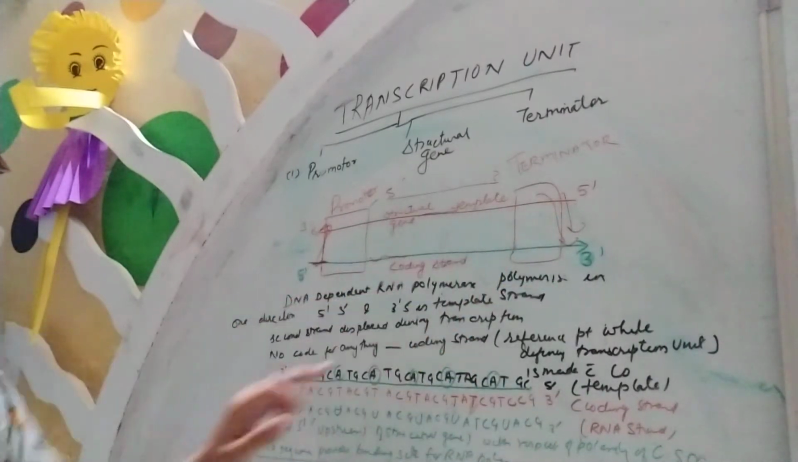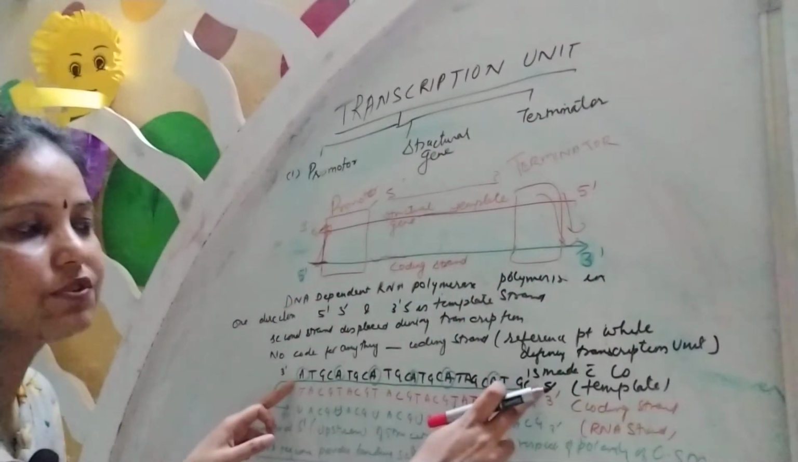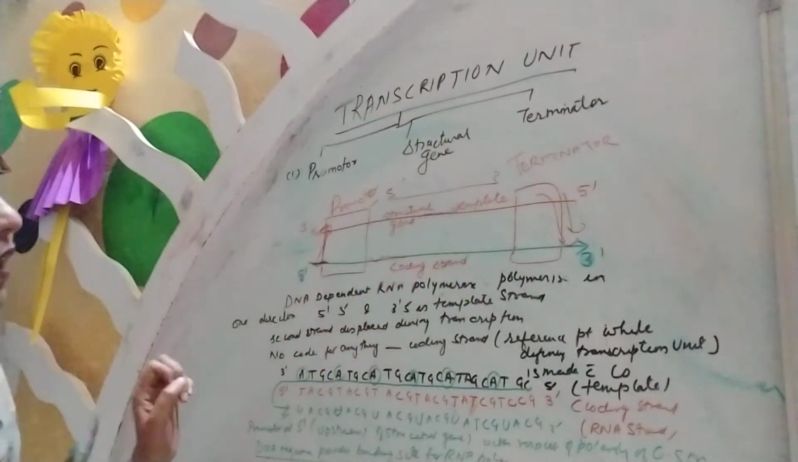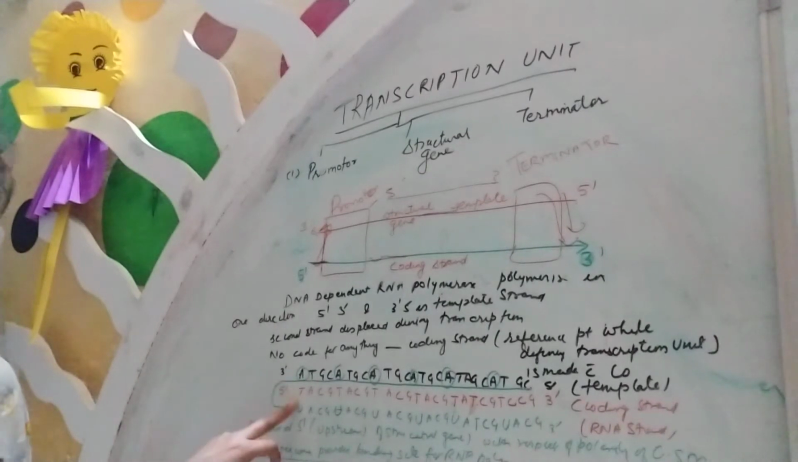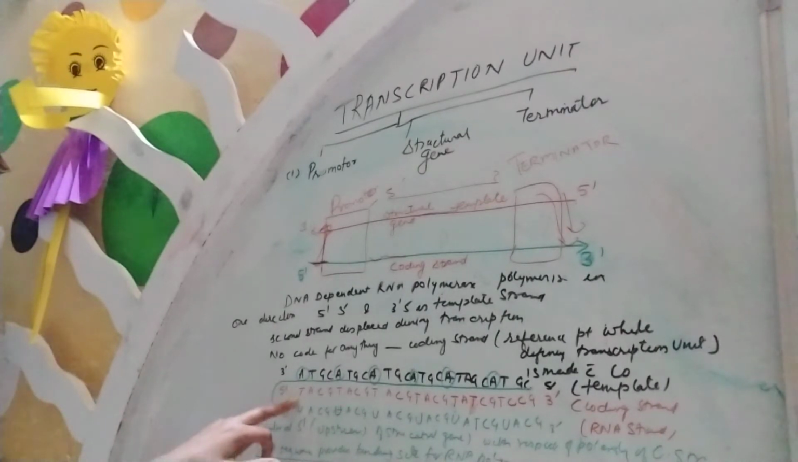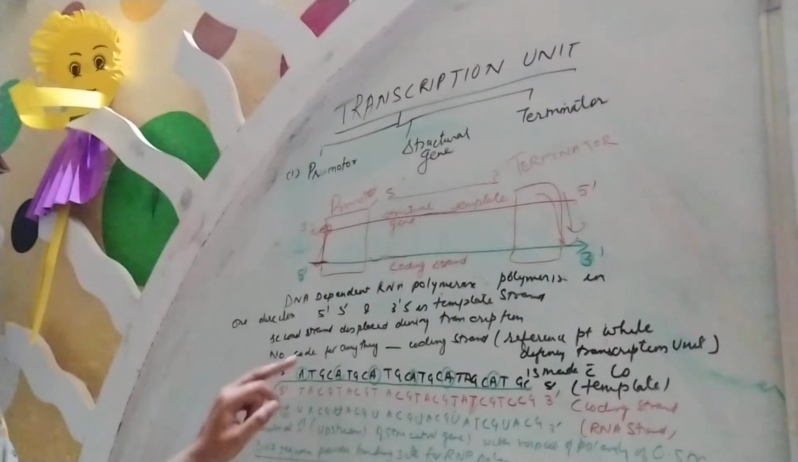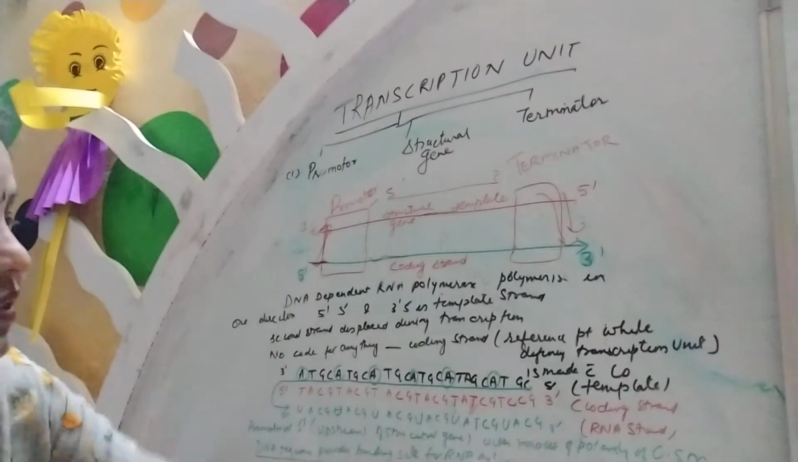Suppose it has these sequences. This nitrogen base is located here in the template zone, and what will be the sequence of the coding strand? The coding strand will be complementary to it. So A pairs with T, T with A, G with C, C with G. So that is the coding strand.